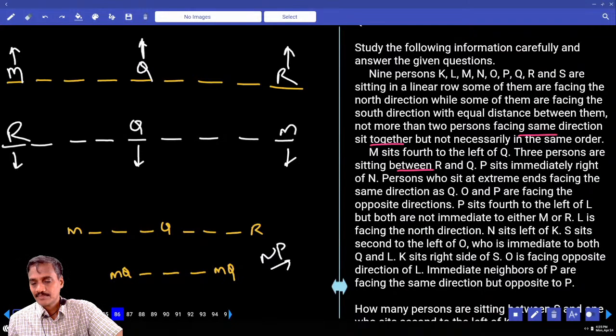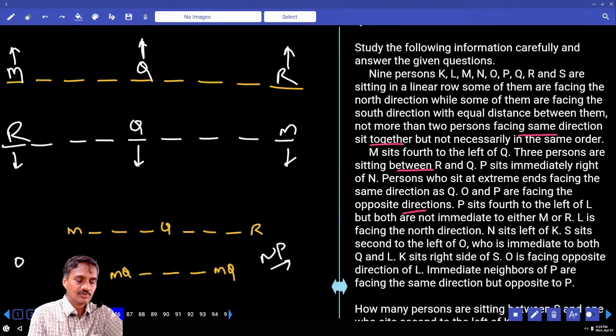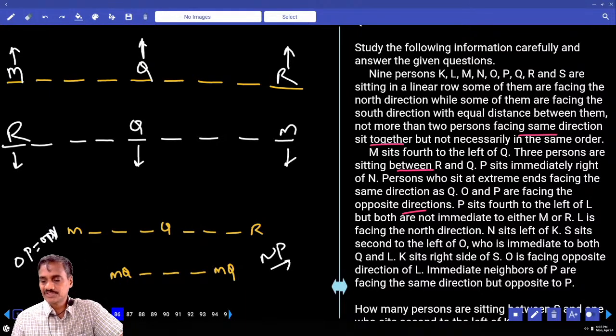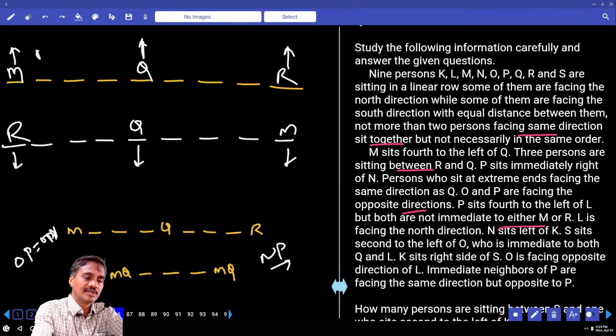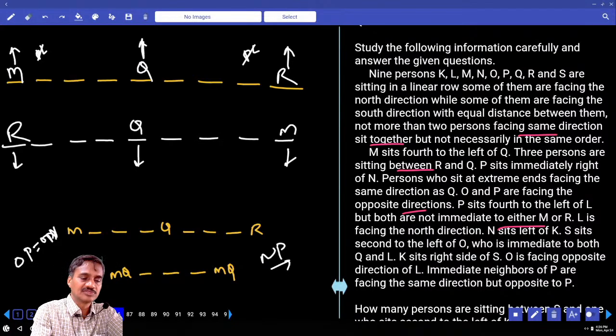And O and P are facing opposite directions. And P sits 4 to the left of L. Both are not immediate. P as well as L are not immediate to M or L. Hence P and L cannot be here. Then P sits 4 to the left of L. If P is here, 1, 2, 3, 4, L will be here.